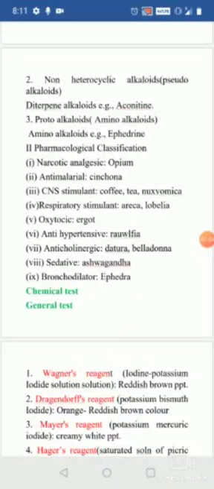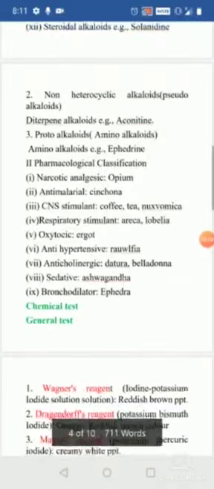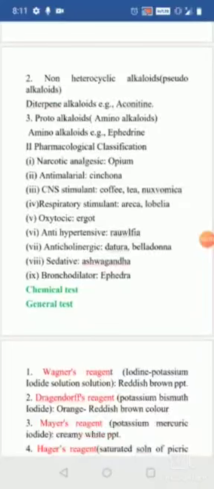When coming to the sedative, that calms the brain, the ashwagandha has sedative property. When coming to the bronchodilator, that is the ephedra, it also increases low blood pressure, hence it is used to elevate the blood pressure, like epinephrine, which acts on the alpha 1 receptor and increases the blood pressure.